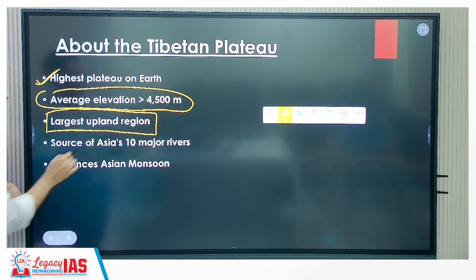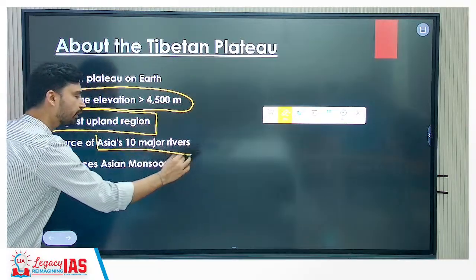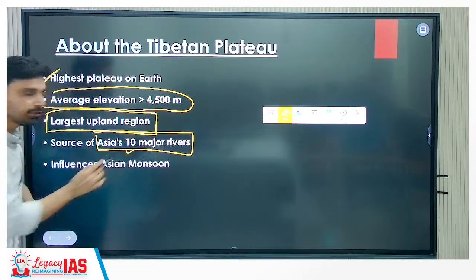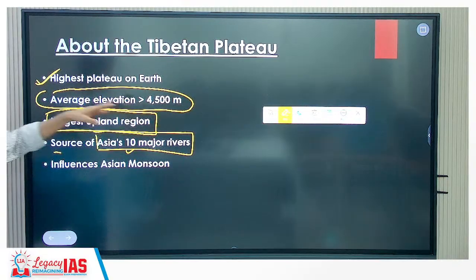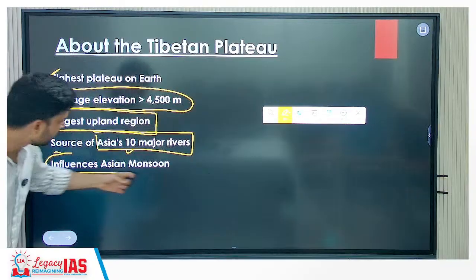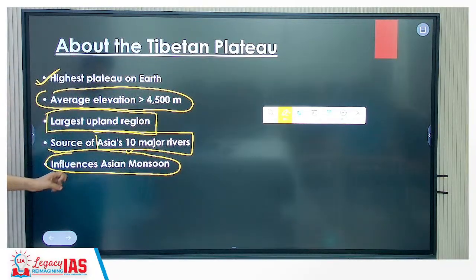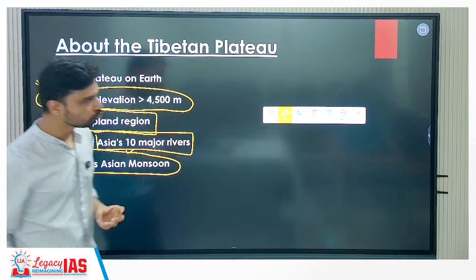And it is very important from the water security perspective, because 10 of the major rivers of Asia originate from Tibet. In India we have discussed the river system: the Indus River originates from Tibet, the Brahmaputra from Tibet, the Satluj River from Tibet. Many Chinese rivers too, the Mekong River for example, originate from Tibet. So overall it is the source of water, and it also influences the monsoon of Asia.